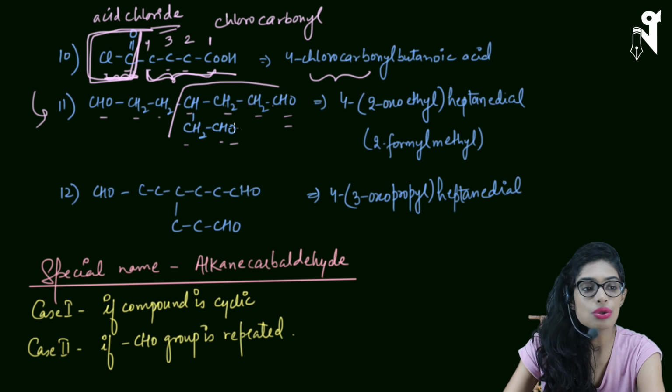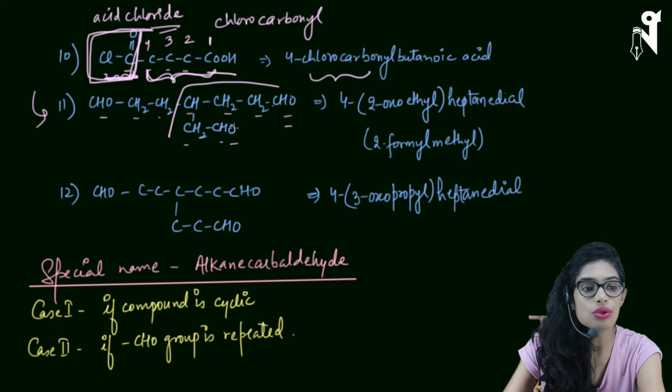Now, whether we have to use formyl or oxo, that completely depends upon how you are assuming the main chain of your branch. So if I take both the carbons into consideration, or both the carbons I make them the main chain of my branch, and oxygen I'm treating as another branch to my branch, in that case the name will be ethyl for the chain, and this oxygen will be represented as oxo. Okay, and this is the carbon which is the point of attachment. So this will be carbon 1 and this will be carbon 2. Correct. So the position will be 2-oxoethyl. That's how the name would be.